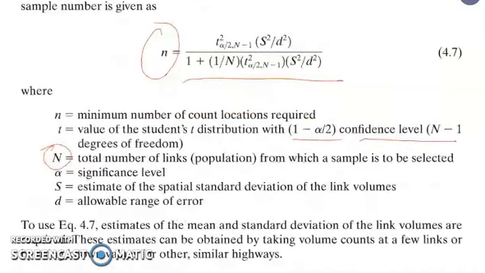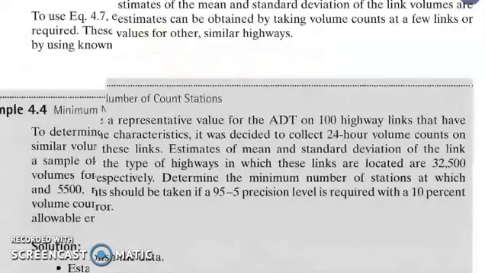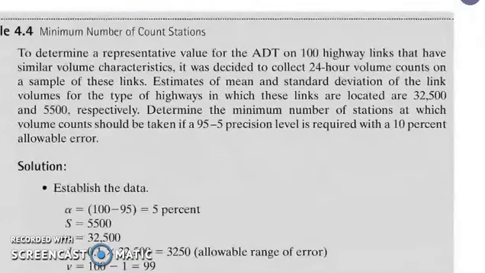So we have here an illustration. To determine the representative value for ADT on 100 highway links that have a similar volume characteristic, it was decided to collect 24-hour volume counts on a sample of these links. Estimates of the mean and standard deviation of the link volume for the type of highway in which these links are located are 32,500 and 5,500 respectively.